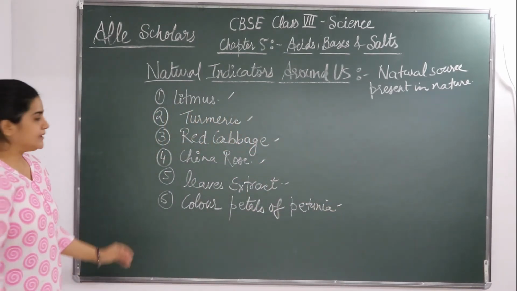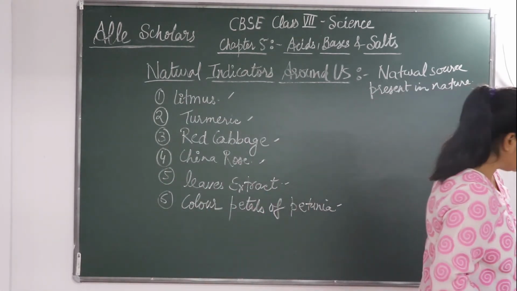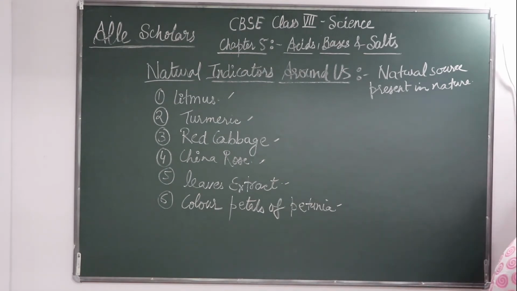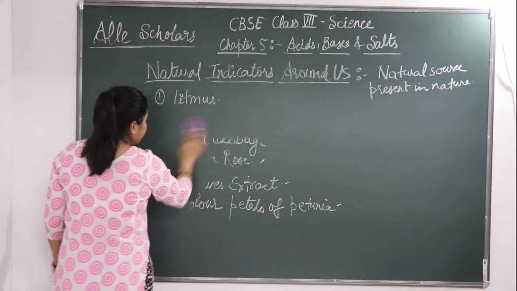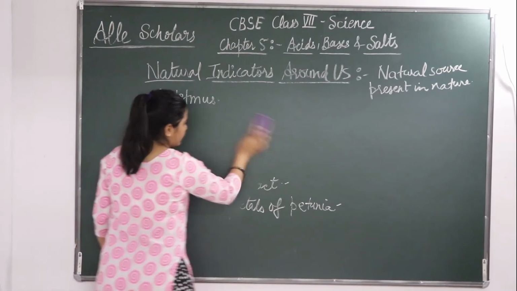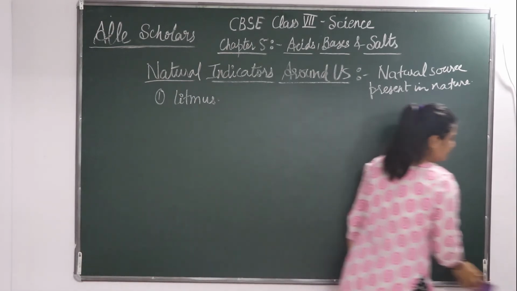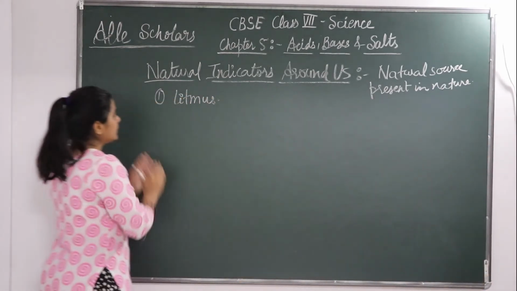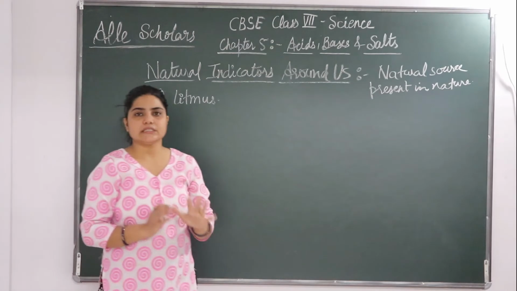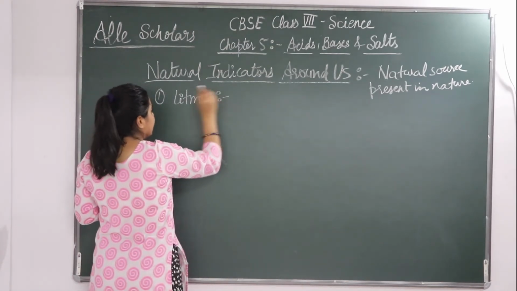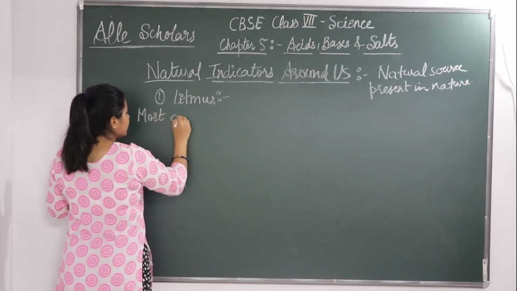One by one we will be discussing these natural indicators. They show the basic and the acidic nature of a substance. So first let's discuss litmus. This litmus is the most commonly used natural indicator. Let's see key features about this most commonly used natural indicator.